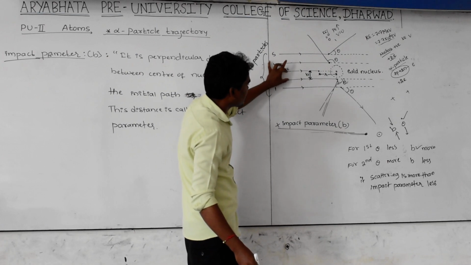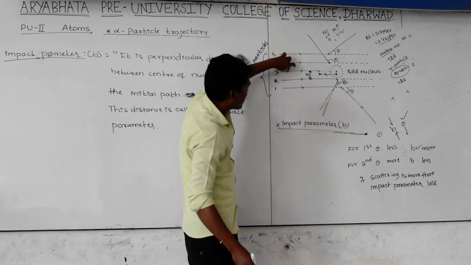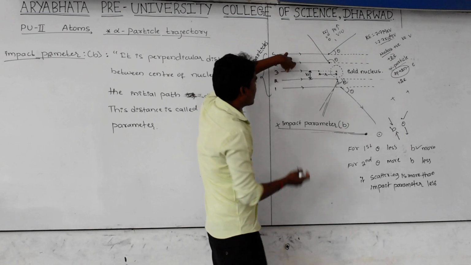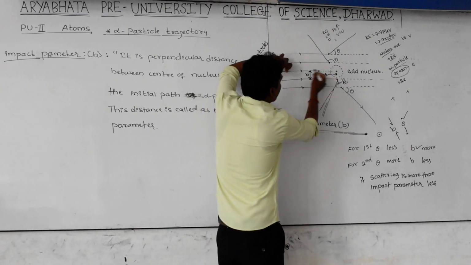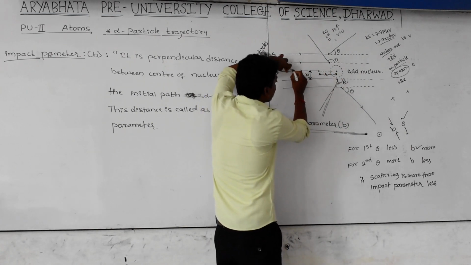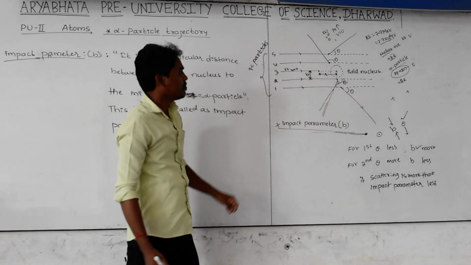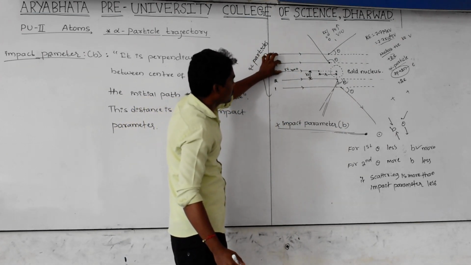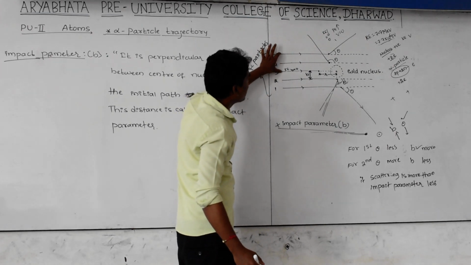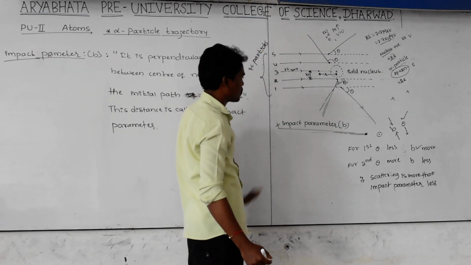For the first particle, the impact parameter is this much. For the second particle, this is the impact parameter. For the third particle, there is no distance between the center of the alpha particle and the center of the gold nucleus, so the impact parameter, the B value, is 0. For the fourth particle, the impact parameter is again this much, and for the fifth particle it again increases.